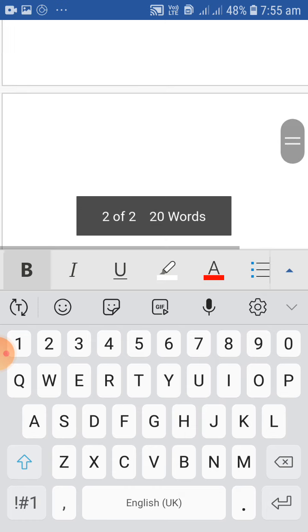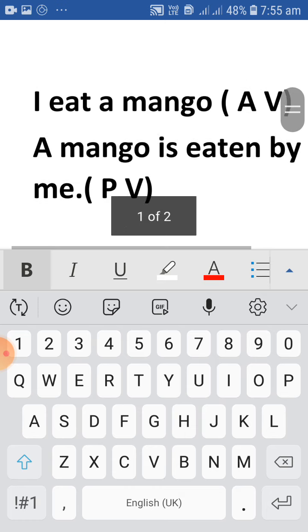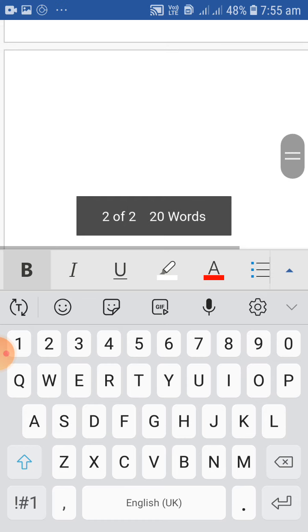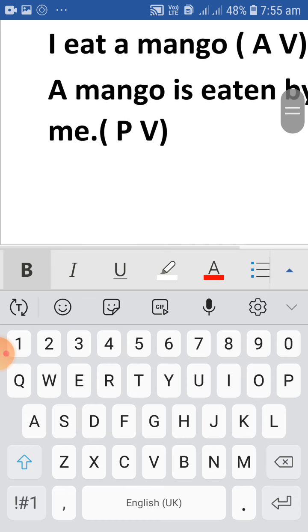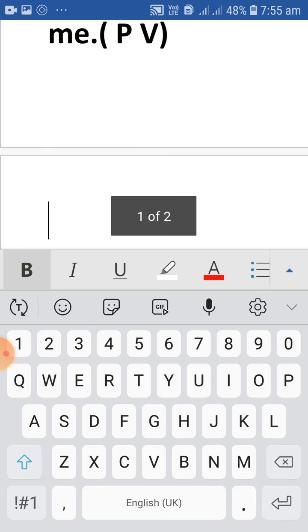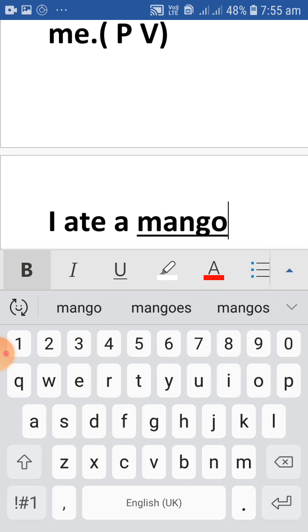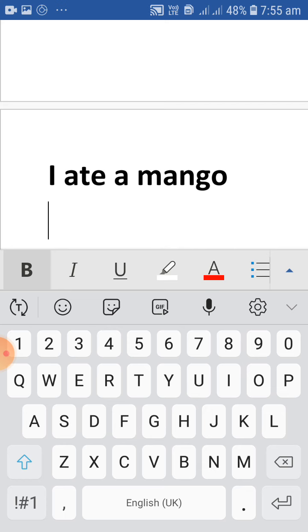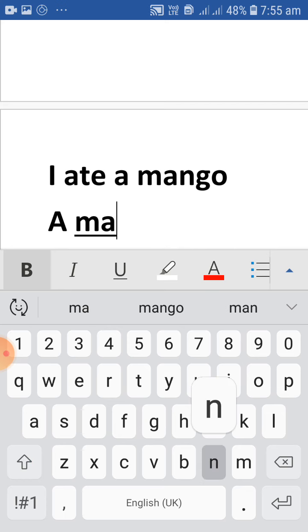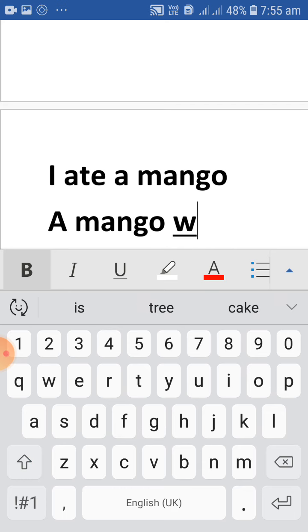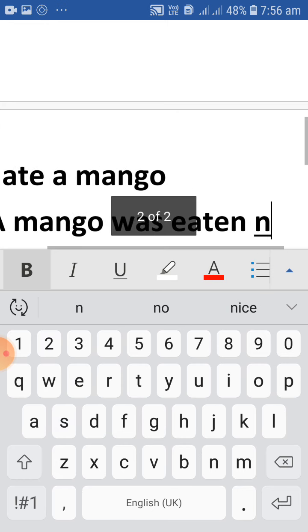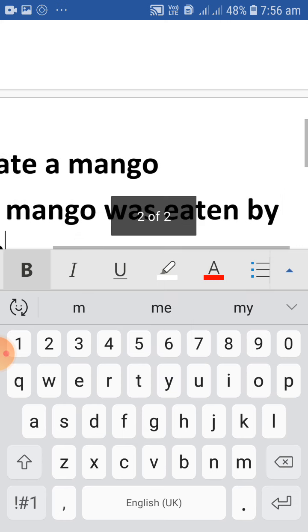So I give one example with simple past tense. Okay, here: I ate a mango changes to a mango was eaten by me.